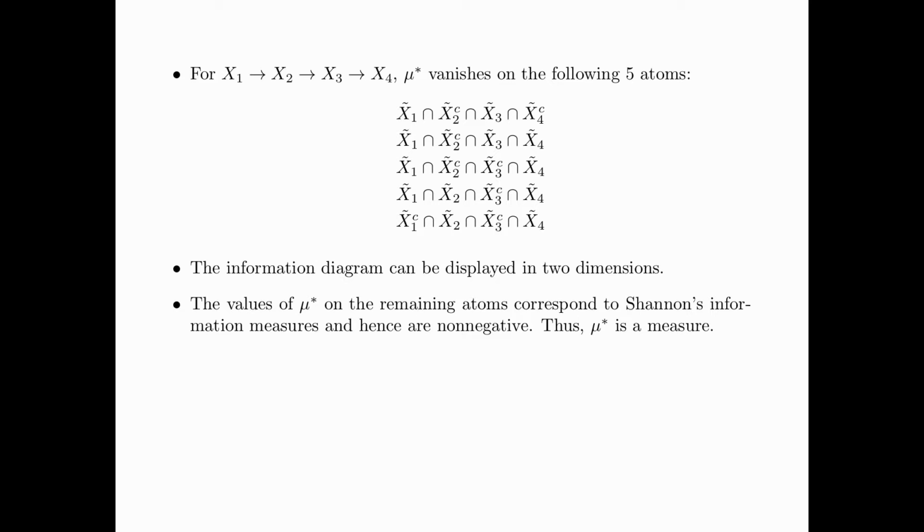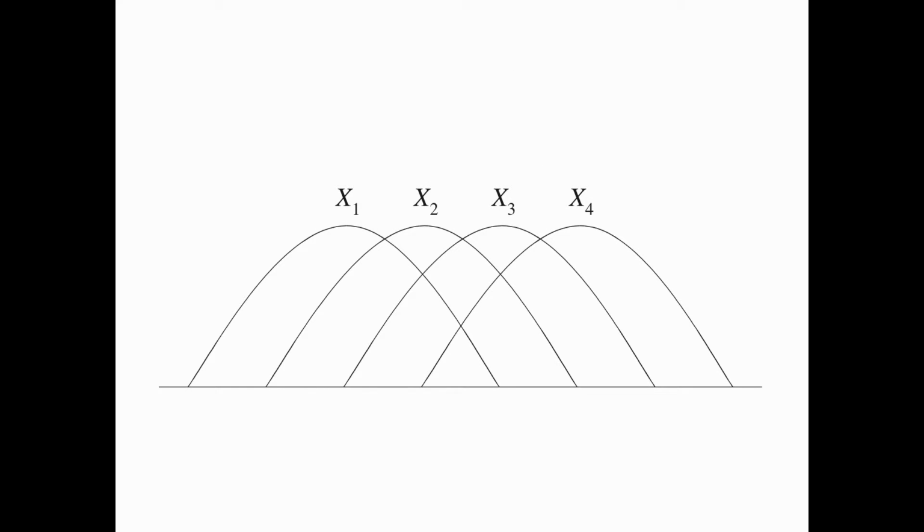The values of mu star on the remaining atoms correspond to Shannon's information measures and hence are non-negative. Thus, mu star is a measure. This is the information diagram for 4 random variables x1, x2, x3, and x4 forming a Markov chain.